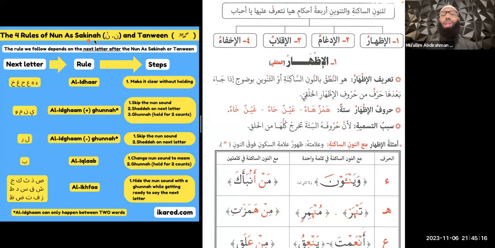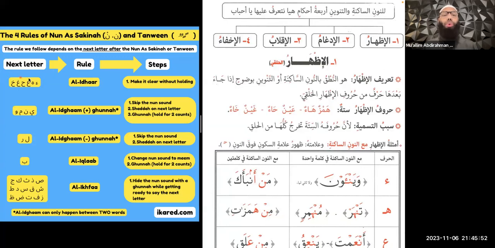Now that we know what a Nun As-Sakinah is, Tanween just means fathatain, kasratain, and dhammatain. Now you might be wondering, what does a Tanween have to do with a Nun As-Sakinah? Well, what they have in common is that they have a Nun sound in them. For example, fathatain, whenever we have an, in, un, ben, bin, bun, listen to the sound that you hear at the end. You hear a Nun sound at the end. And of course, with a Nun As-Sakinah, a Nun with a sukoon on it, you're also going to hear a Nun sound. So that's what they have in common.